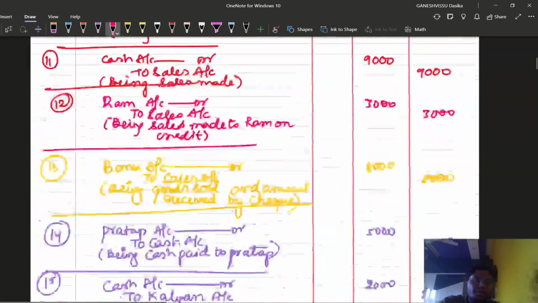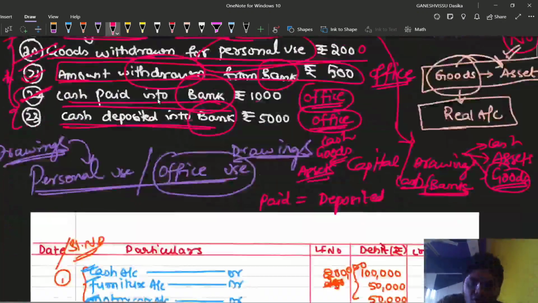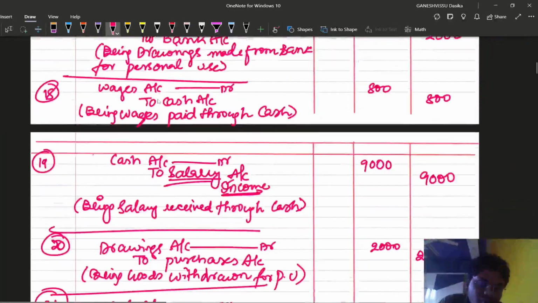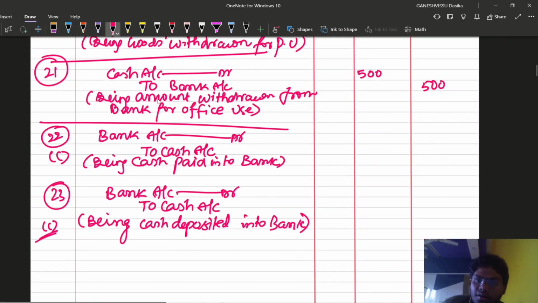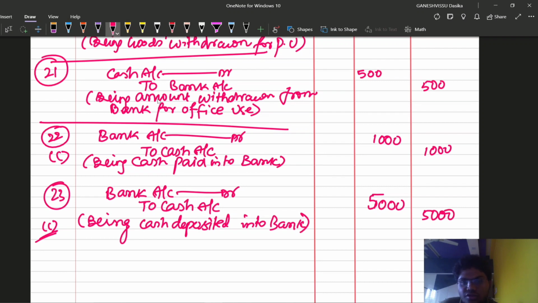This is the entry. What is the amount involved here? 1000 and 5000. Simply the same amount we are going to record here. This is 1000, this is also 1000. This is 5000, this is also 5000. So the same entry we are going to write here, because cash payment, cash paid, cash deposited, amount paid or amount deposited are all the same into bank.